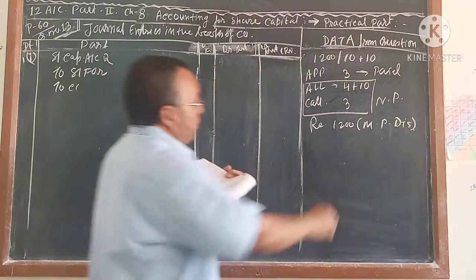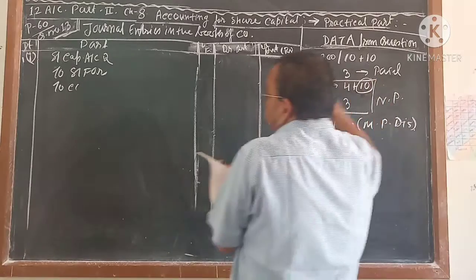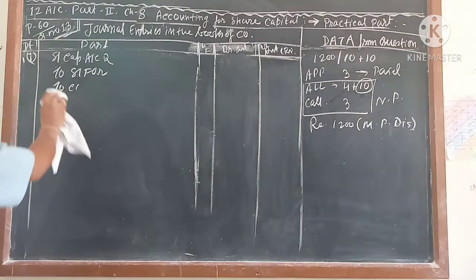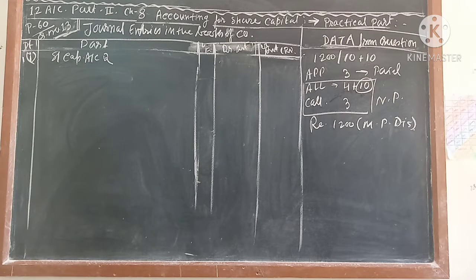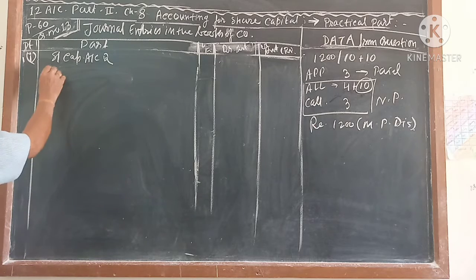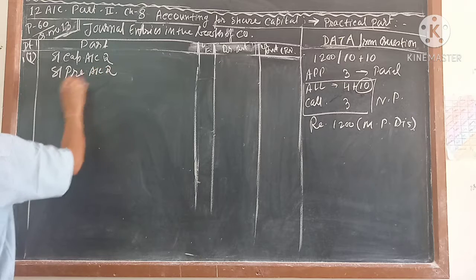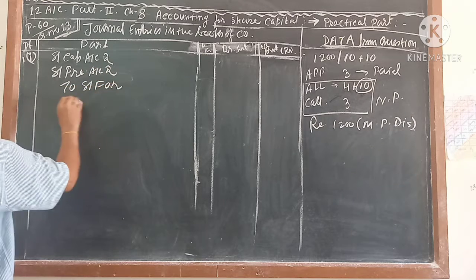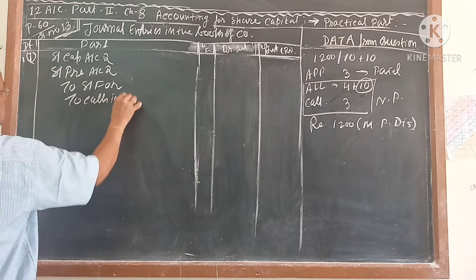Here the premium amount is not clear, 10 rupees. So this share premium account will also come here. Share premium account will be debit, share premium account debit to share forfeiture.